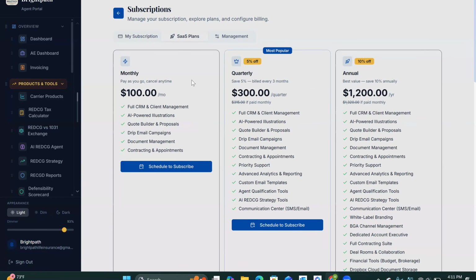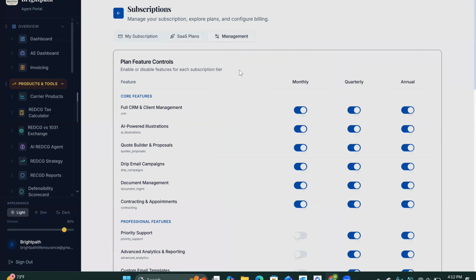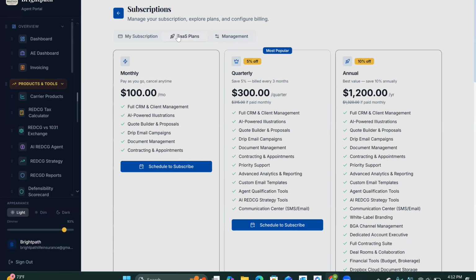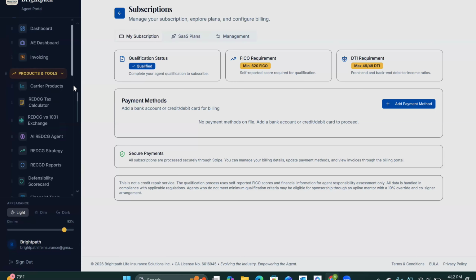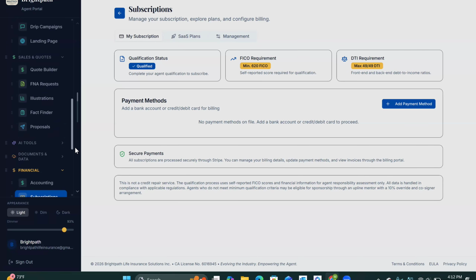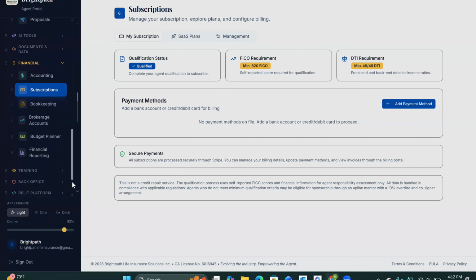So these are our plan prices. For the month, it's 100, 300, 1,200. But once again, what you bill your clients, you can charge them. And these, what we can do is the management of that, who has access to different things. So this is fully built out, live, ready to go.